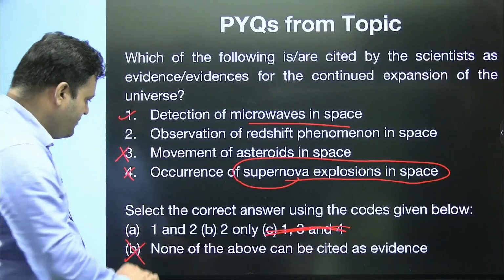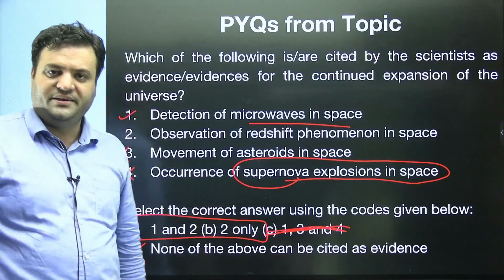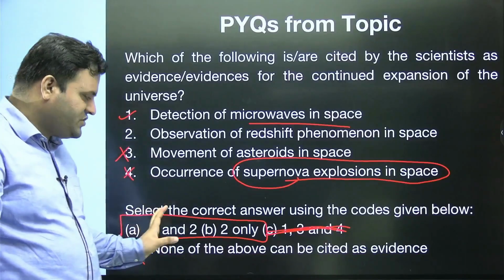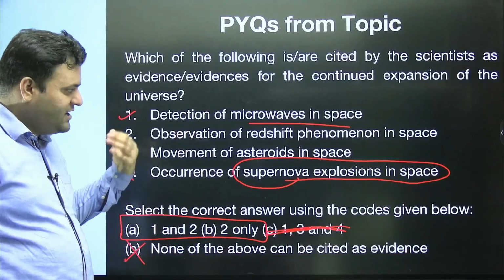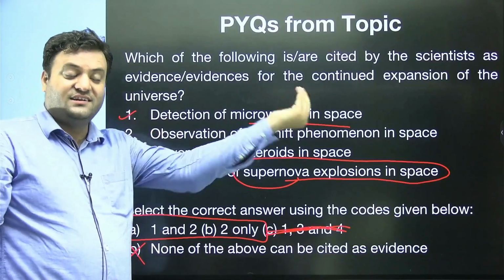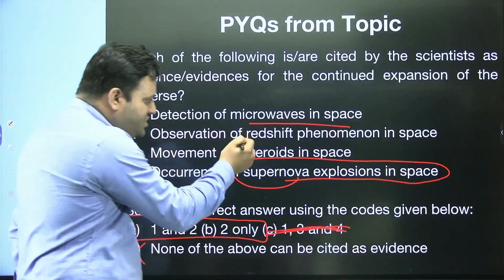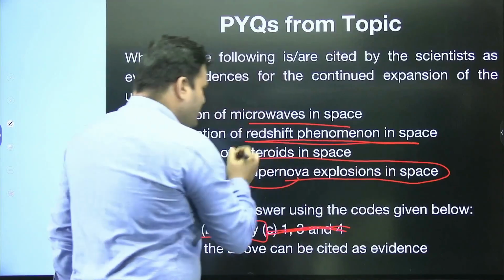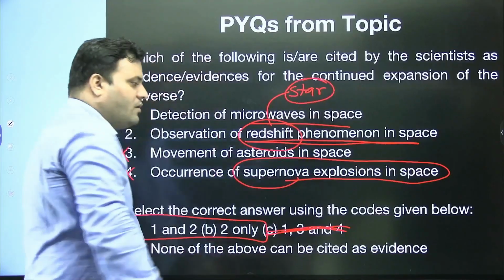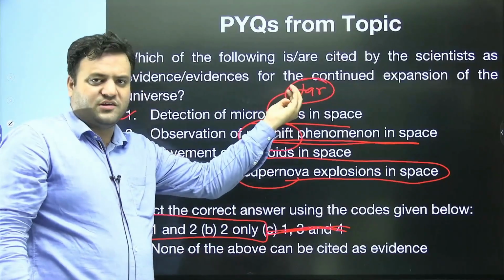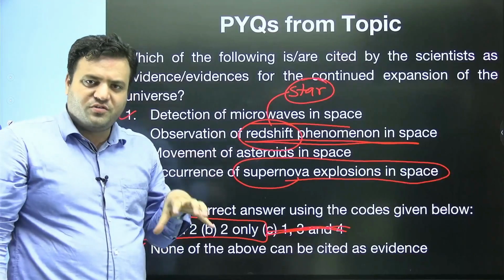So you are still left with 2 options, 1 and 2 only, right? Now if you are stuck in this kind of condition, let us try to make this question correct. The first is absolutely correct. Observation of redshift phenomena in space. See, redshift is somewhat related with a star. Stars are also part of the universe, obviously.